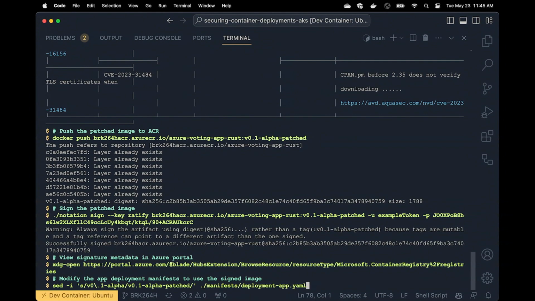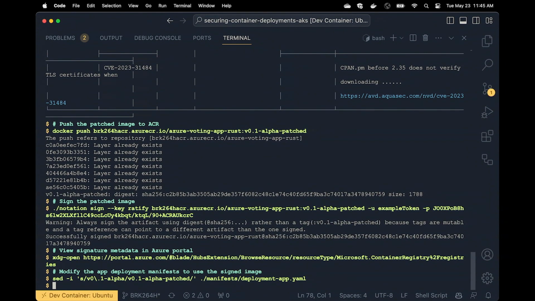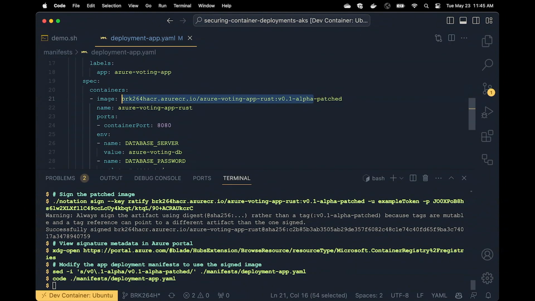I've got a series of Kubernetes manifests inside this repository. And now I need to replace the image that's being used in the deployment with the signed one. Because if I were to deploy Ratify and deploy unsigned images, I'm going to get a failure. I'm going to get access denied on that. And so I'm just using the sed command to do that. I'm going to open it up and just make sure that it did what it was supposed to. And I won't lie, I did use ChatGPT to create the sed command because I'm not that gifted with that command.